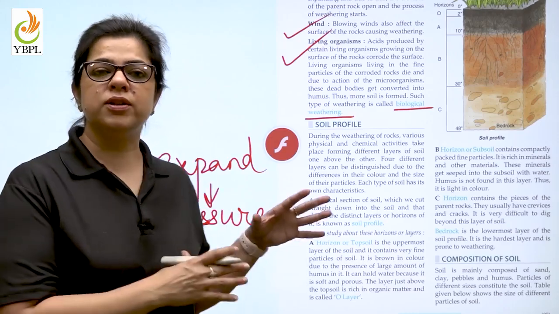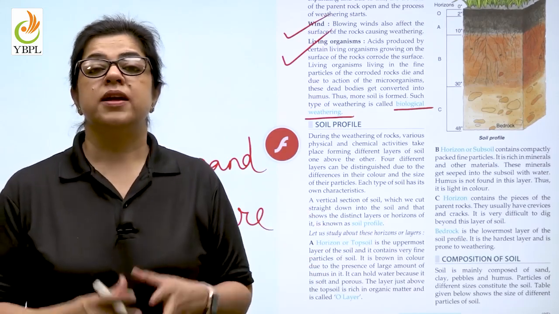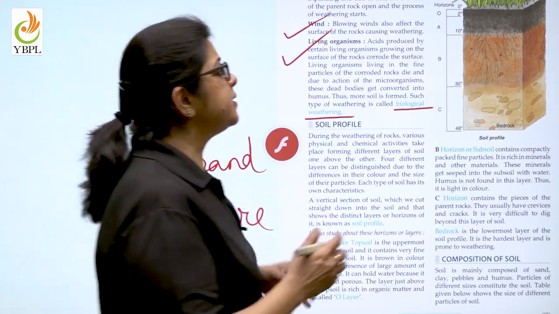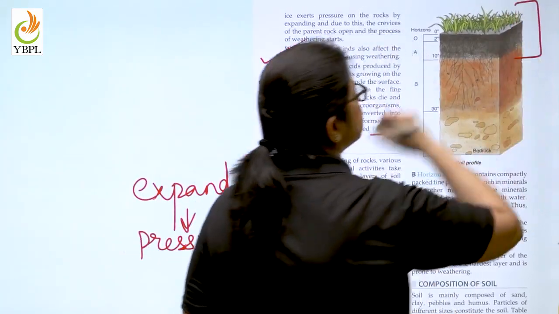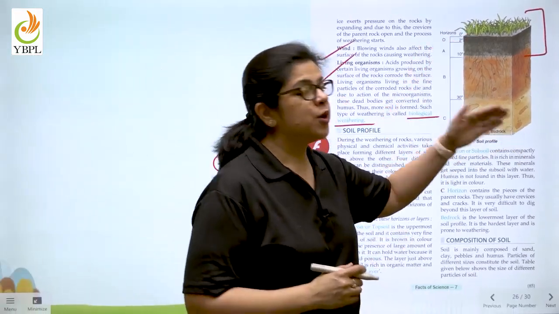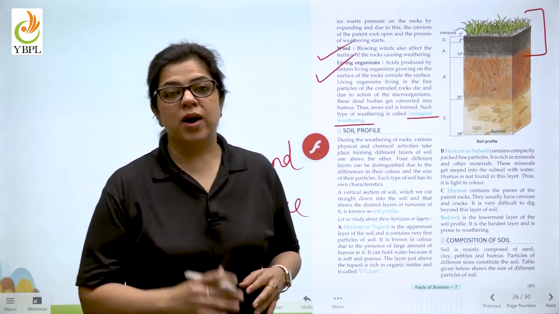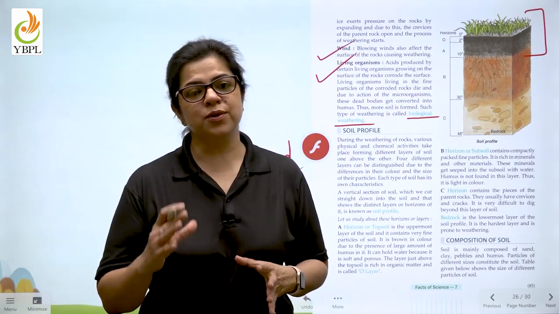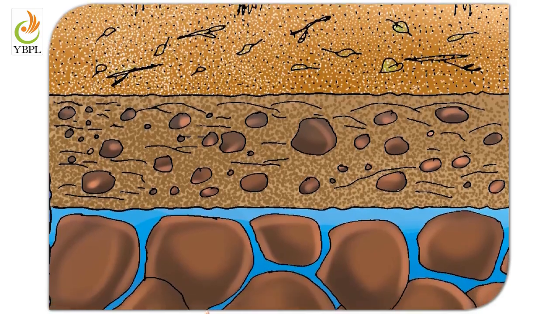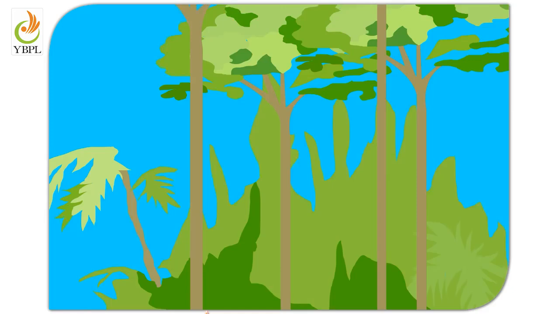So, children, on the previous page, we understood that a whole layer of soil is formed that is very, very fertile, rich in humus. What happens to the layers that are below it? We are going to understand it with the help of a video. A vertical section through the soil is called the soil profile. It shows the different layers or horizons of the soil.